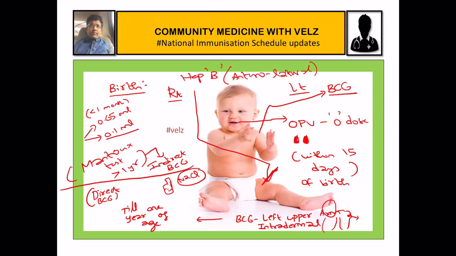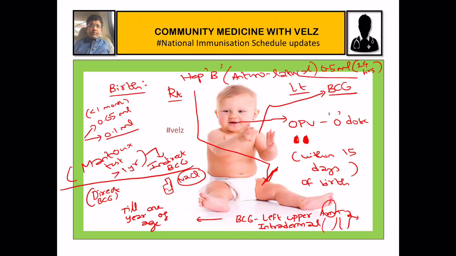So what is the dose of the hepatitis B? The dose of hepatitis B is 0.5 ml. We have to give hepatitis B within 24 hours of birth. Why should we give it within 24 hours of birth? To prevent the transmission of hepatitis B from the mother.